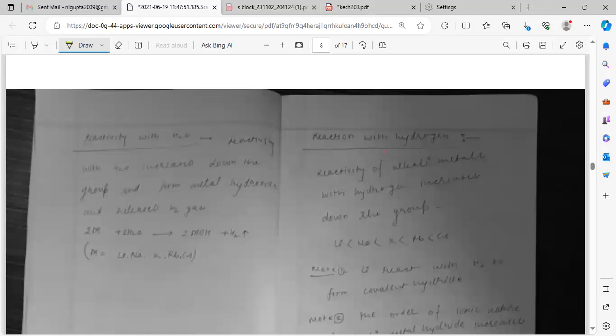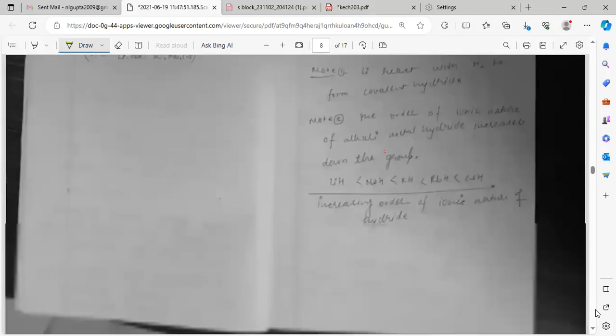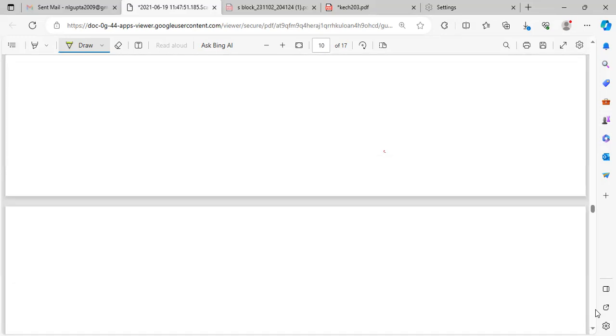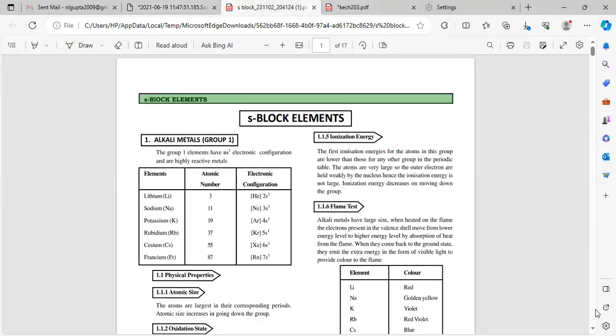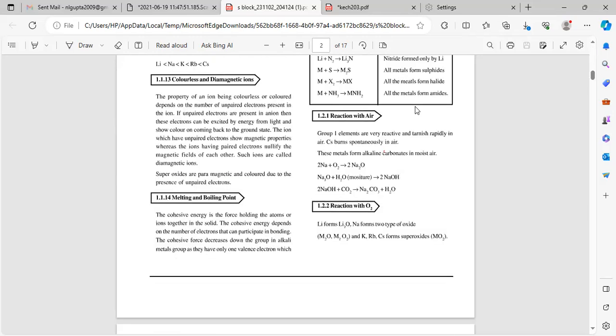If you see what the time is, reactivity with oxygen, all these things we will study tomorrow. I will check back on this one. I will share one PDF with you. You go back and see it if you get time somewhere.